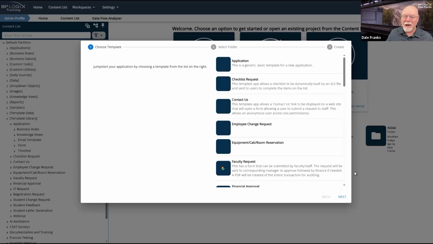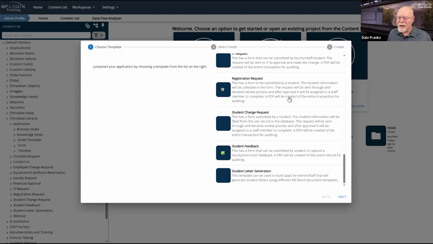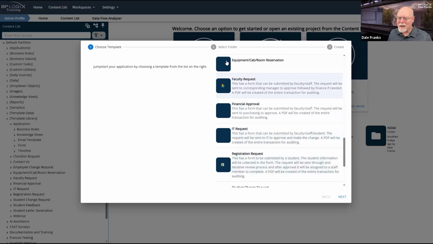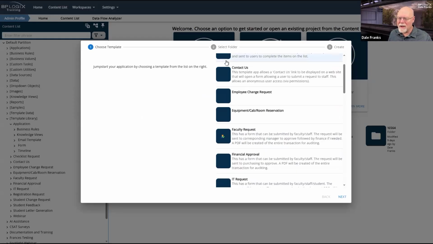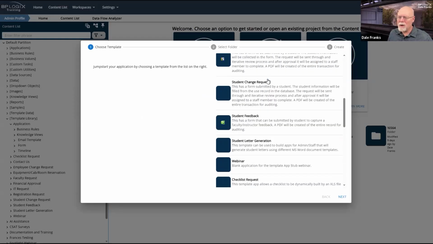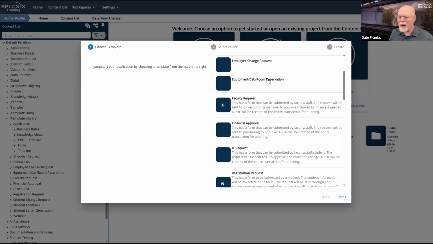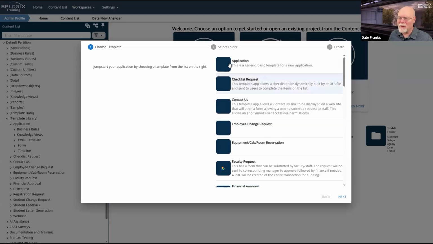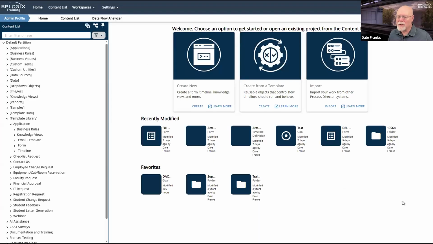And so it's going to look into my template library, and it's going to be looking for all of these items. Again, not sure why we're not seeing these icons, but I think that is a known issue with this version that I have. So please ignore the fact that the Font Awesome icons aren't showing up here as they should. But I have two different ways of creating an application. And so let's go ahead and talk about that.